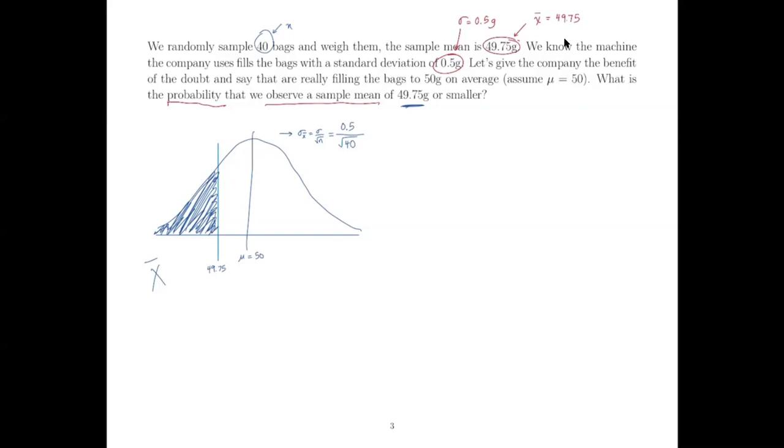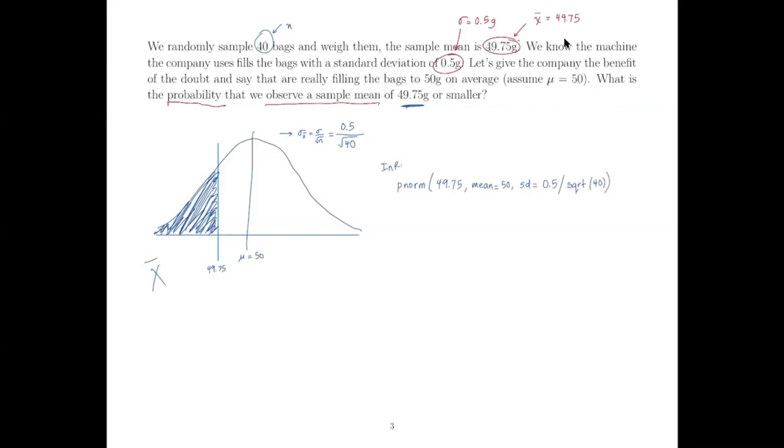So we can go and use p-norm in R, right? So this is what I would type into R. The p-norm is going to be the value, which in this case was the 49.75. And then we put in the mean of the distribution, which in this case is 50, and the standard deviation, which in this case was 0.5 divided by the square root of 40. That's how we type it into R, okay?